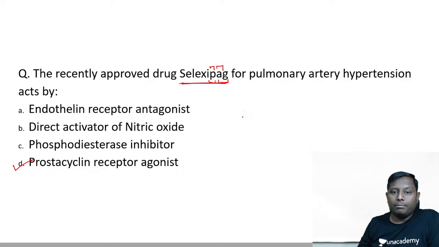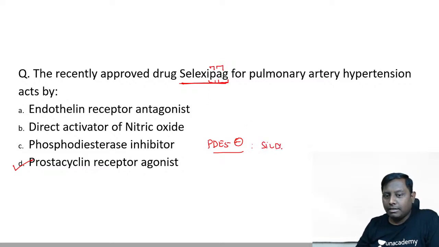First of all, in pulmonary artery hypertension we do use phosphodiesterase 5 inhibitors. There is no doubt about that. And the drugs here will be drugs like sildenafil. Sildenafil and Selexipag are different, right? Sildenafil is your same favorite blue pill. Sildenafil, Tadalafil, Vardenafil, right? So these are actually phosphodiesterase 5 inhibitors.